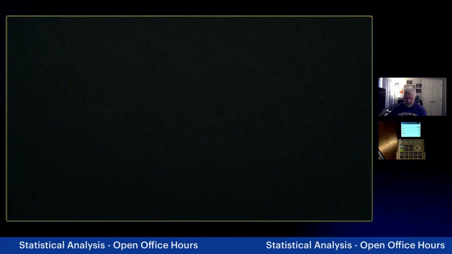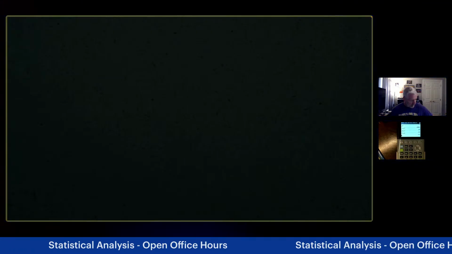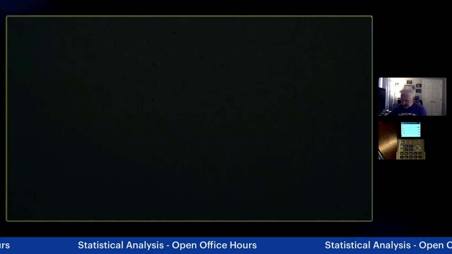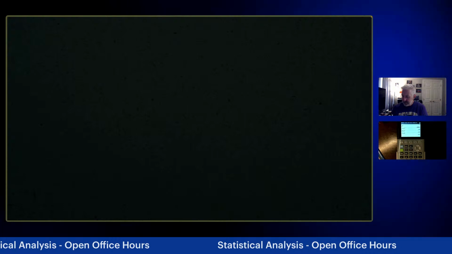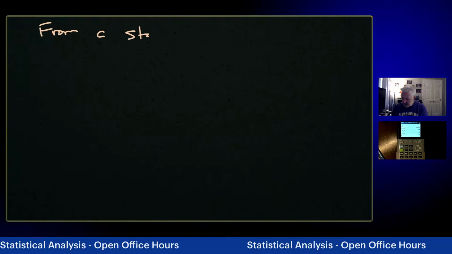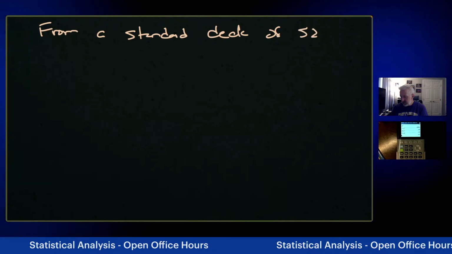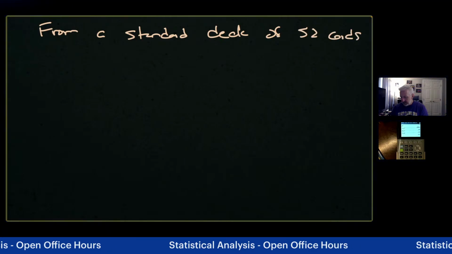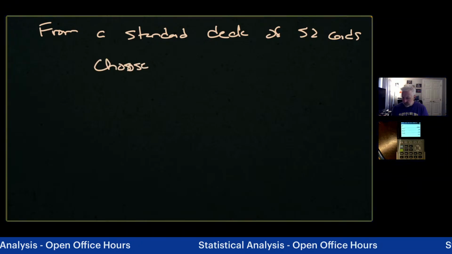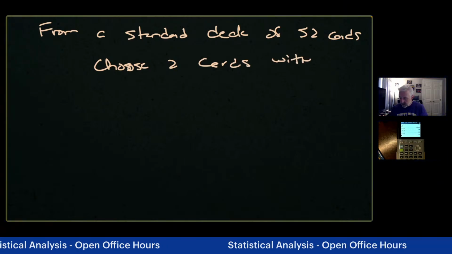Let's talk about a card problem again. We'll do one like we did last night. From a standard deck of 52 cards, we are going to choose 2 cards with replacement.